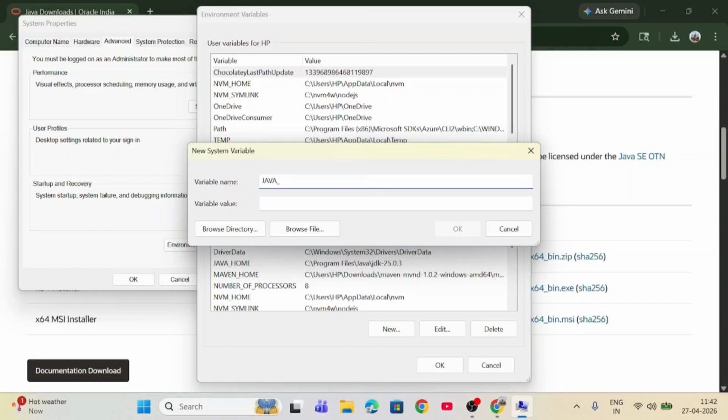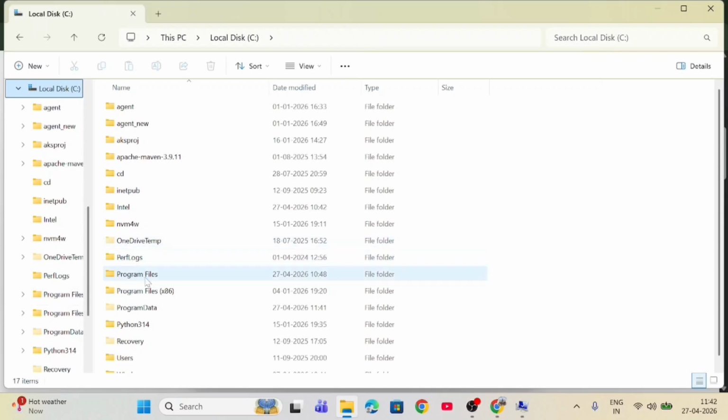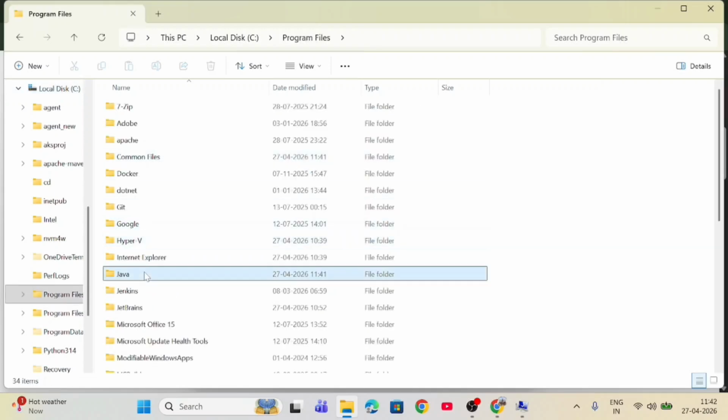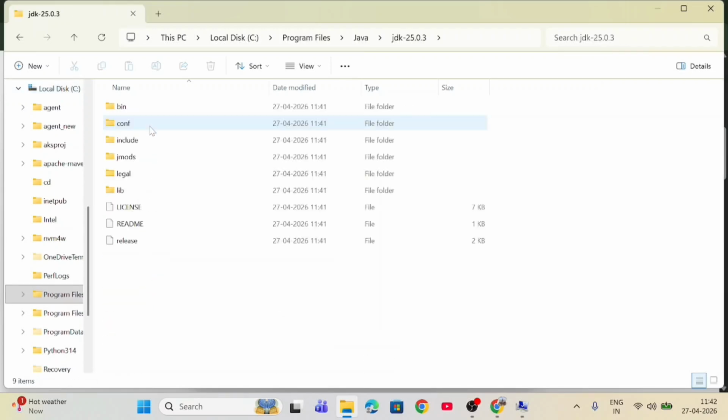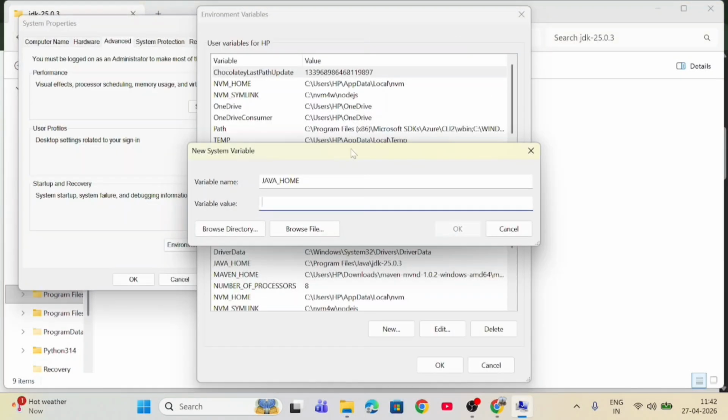Home should be capital, and its value will be the path where we have installed our JDK. So the path was in C drive, Program Files, Java, JDK 25. So copy this path and paste it here in variable value.